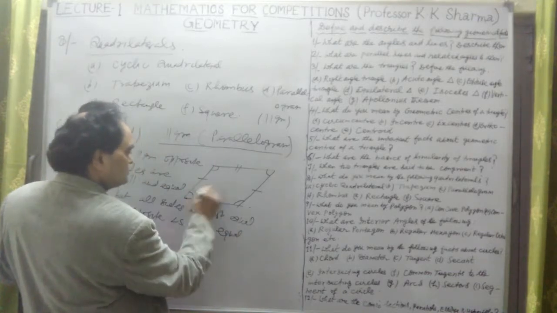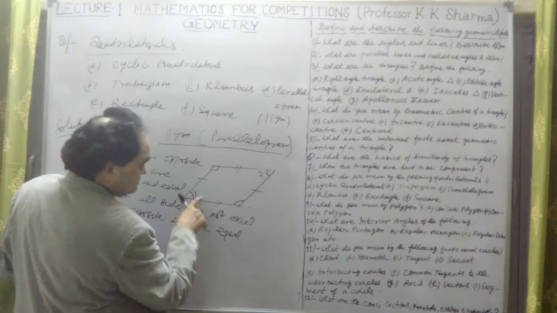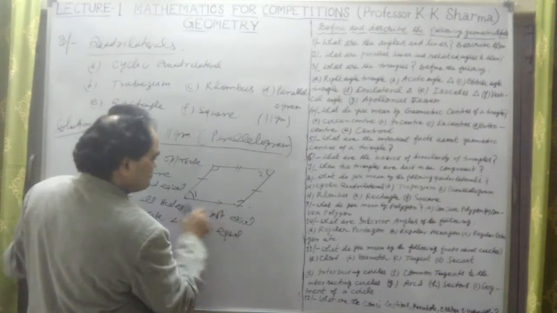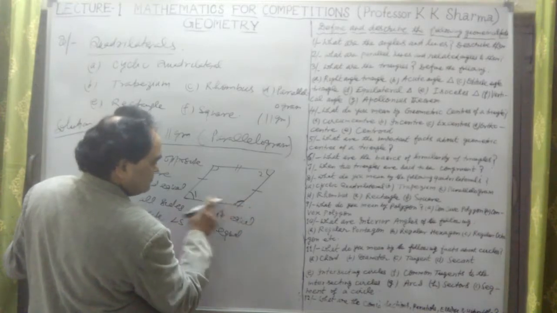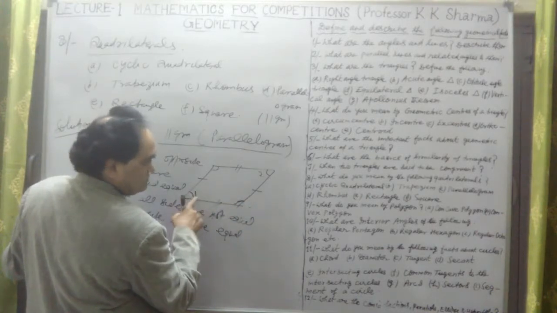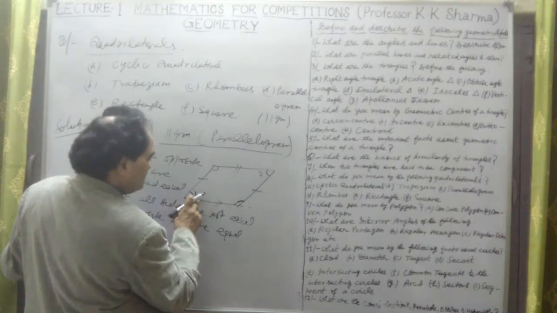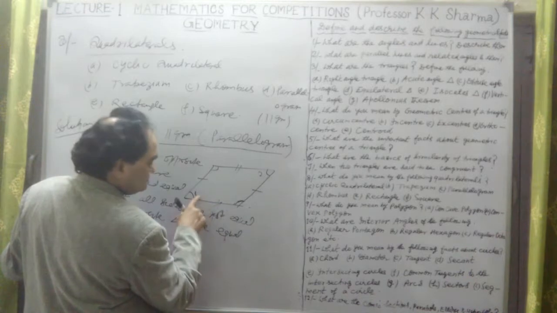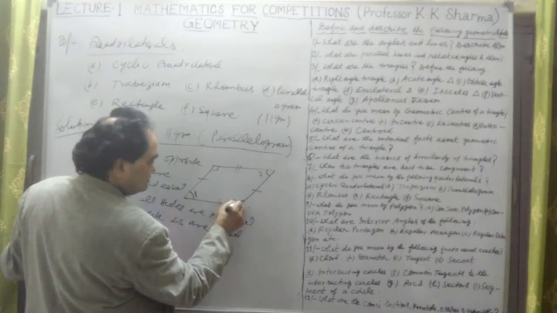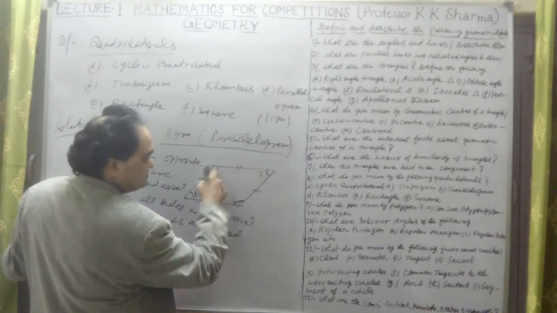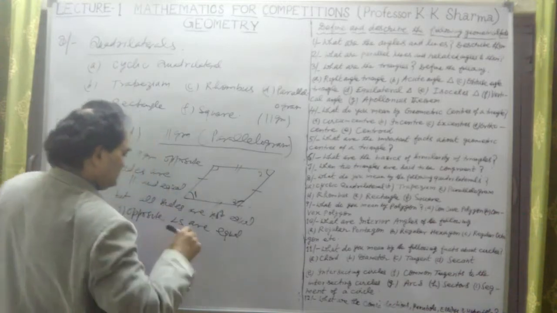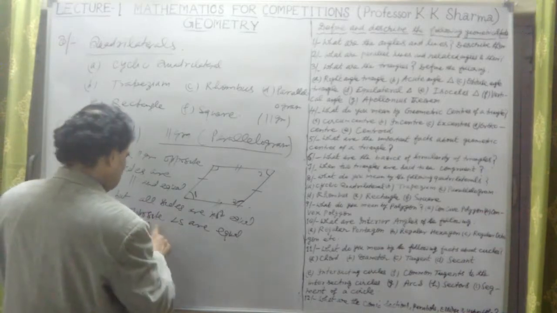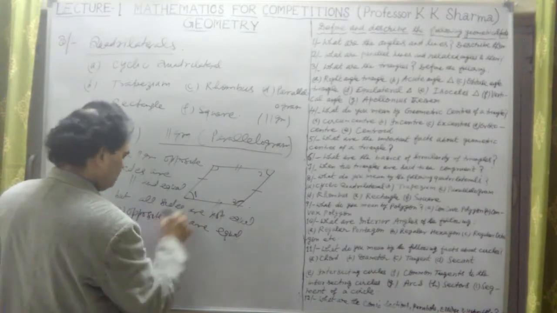This angle is equal to this. This is angle 1, this is angle 2. And the sum of consecutive angles, angle 1 plus angle 2, is 180 degrees. This plus this is 180 degrees. So the third point is that the sum of two consecutive angles is 180 degrees.